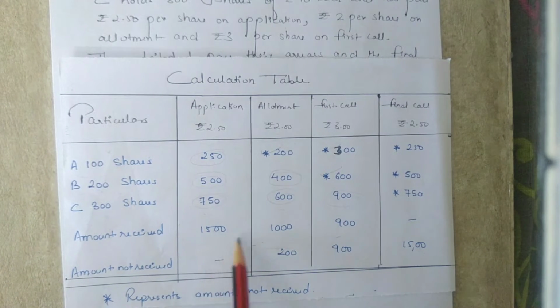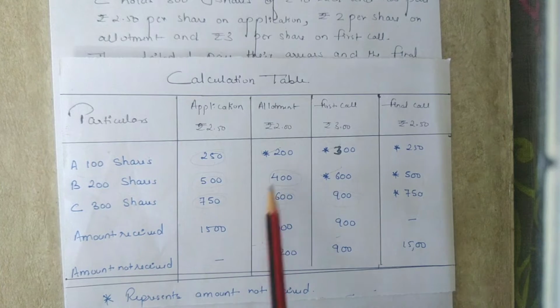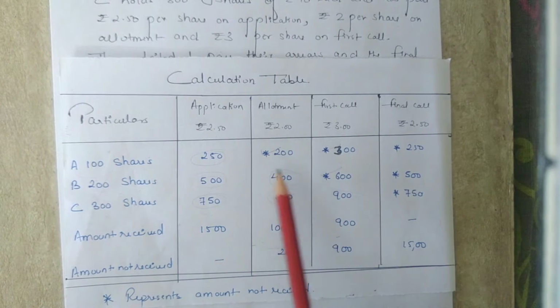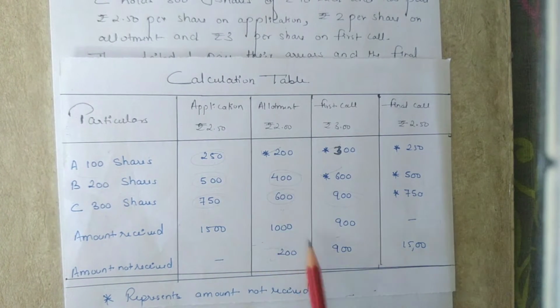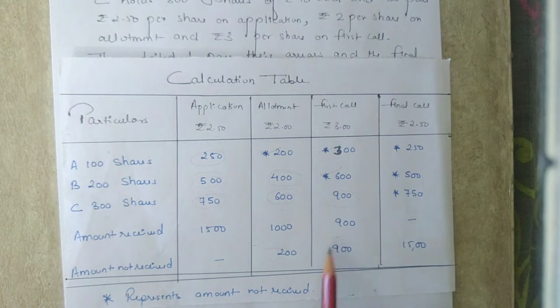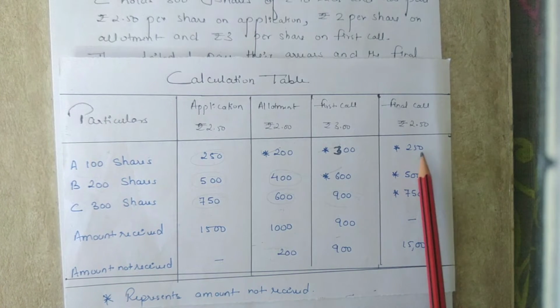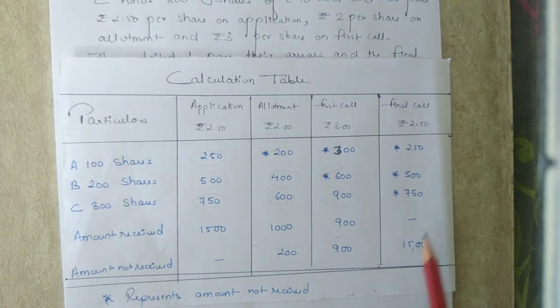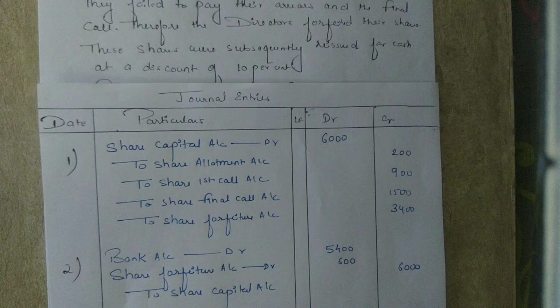On application money, every amount is received. On allotment money, only 200 has not been received. On first call money, 300 plus 600, that is 900, has not been received. And on final call, 250 plus 500 plus 750, 1500 rupees is not received.